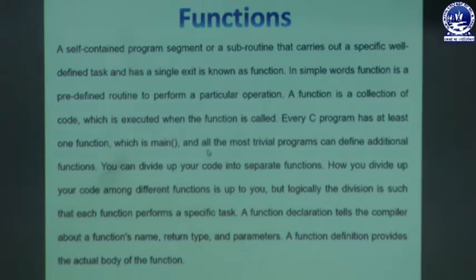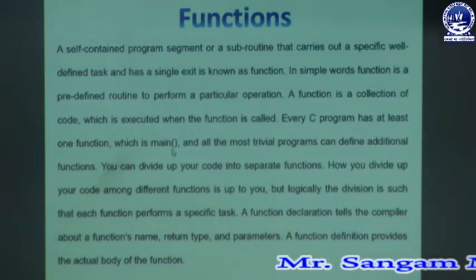Every C program must have a single function named main, because as we know from the structure of a C program, the main function is responsible for the execution of the program. Whenever the program is executed, it starts executing from the main function only. It is not necessary that the main function be written in the first line or right after the header file.